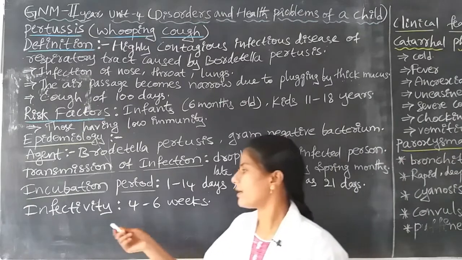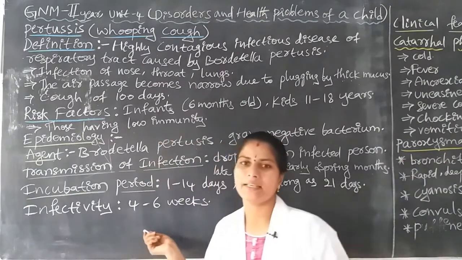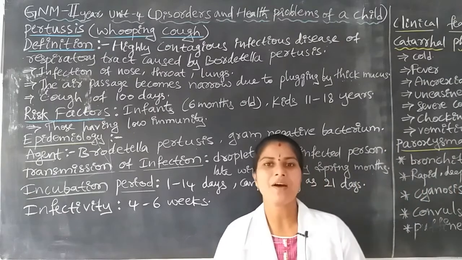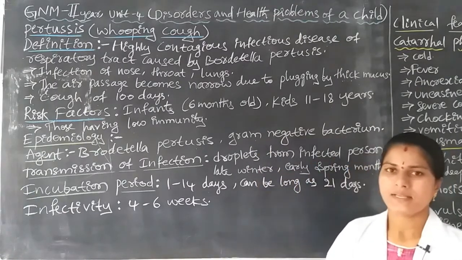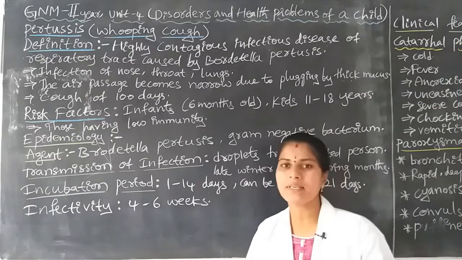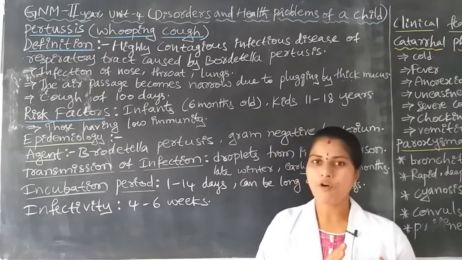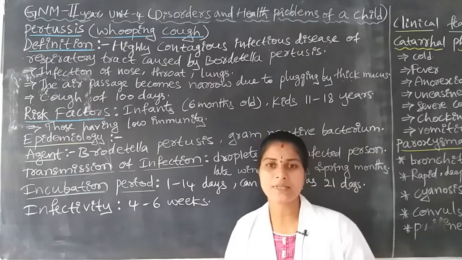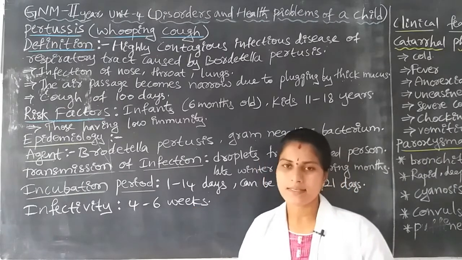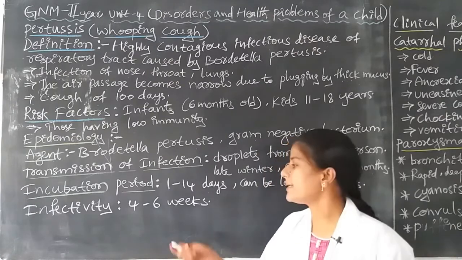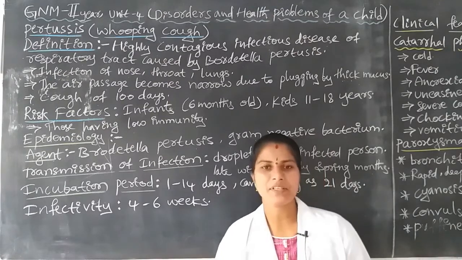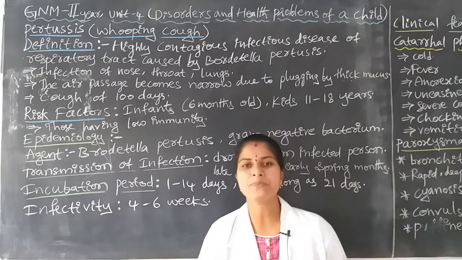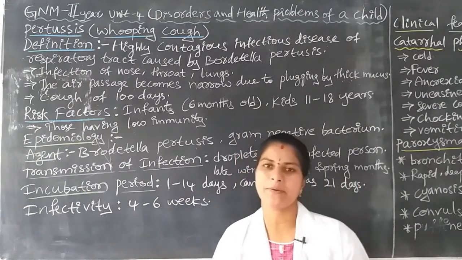Next one is the infectivity. What does infectivity mean? Once the child is suffering with this severe cough from the 4th week up to 6 weeks, the severity is there in the disease condition. In that time the child has the most severe disease condition, and the disease will easily spread from one person to another person.